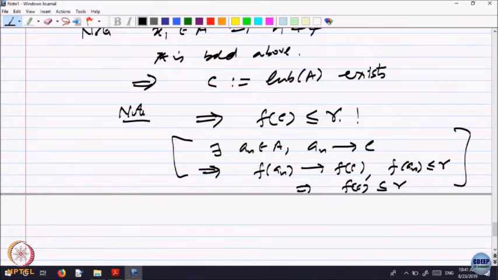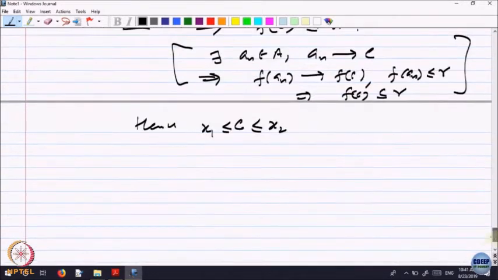So, now what is the possibility? So, what we are saying is that point C is bigger than or equal to x1, and less than or equal to x2, right. It is less than or equal to, because x2 is an upper bound and this is LUB. So, it has to be less than or equal to x2.